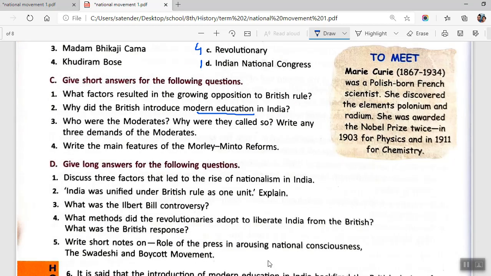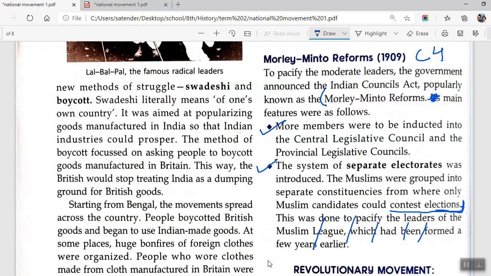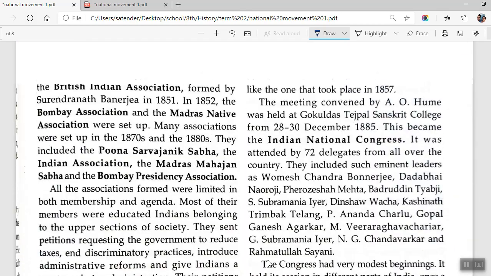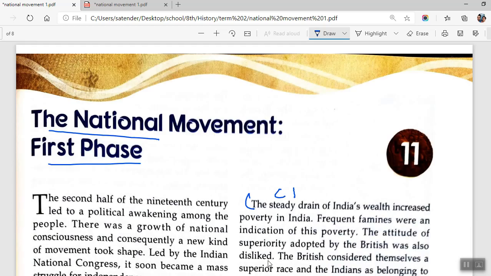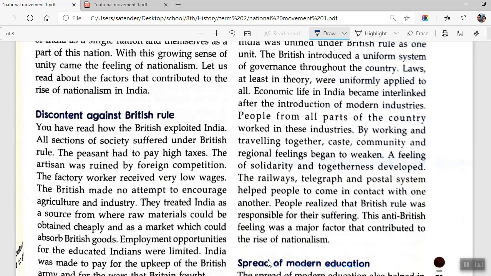Okay, now moving on to next section, we have section D. Long answer questions: discuss three factors that led to rise of nationalism in India. Now there are many factors given to us, so we have to discuss three factors that led to rise of nationalism in India. So we come to the first page of the chapter, and we will just craft our answer. Okay, all right. Now it says, let us read about the factors that contributed to rise of nationalism in India.